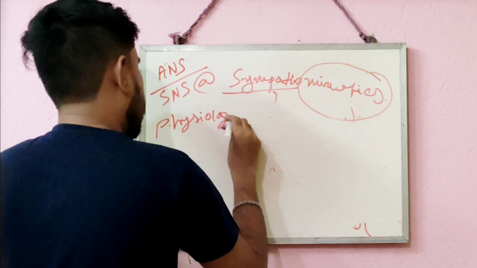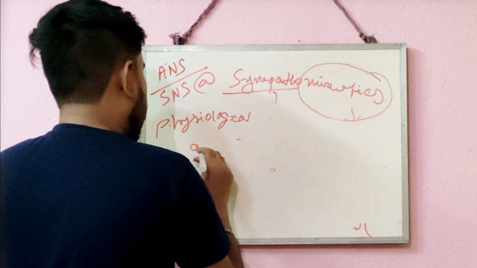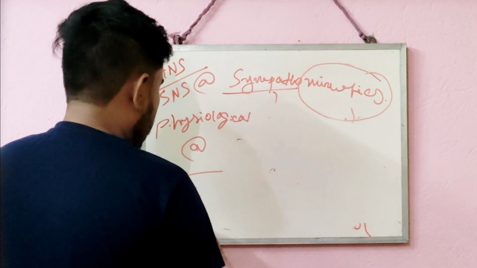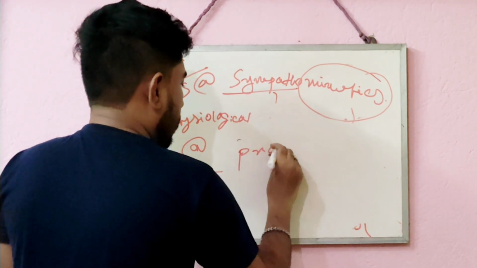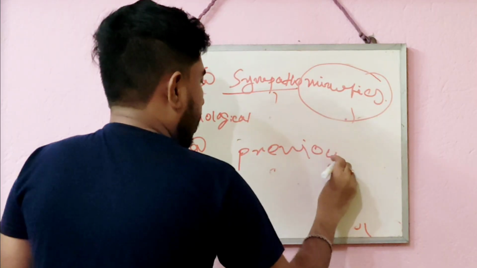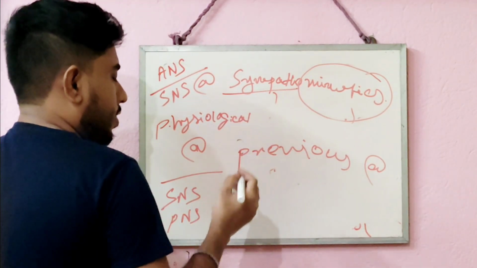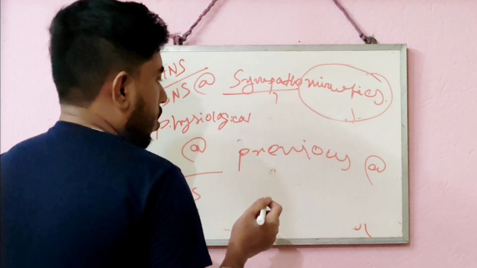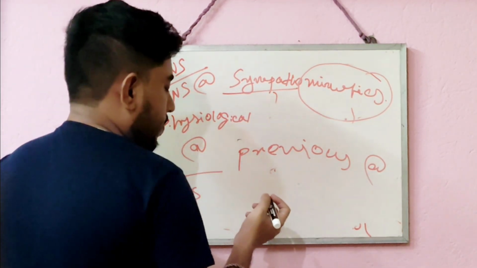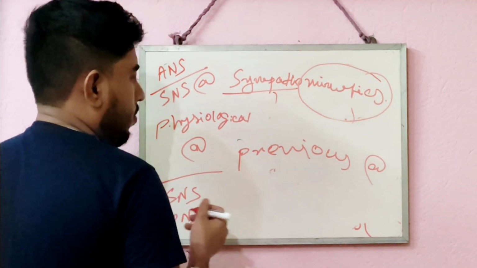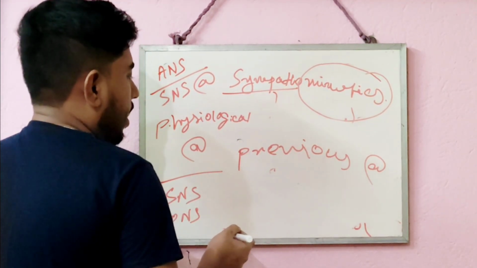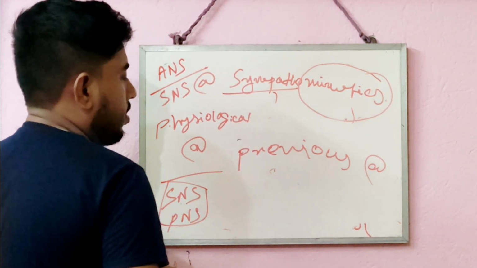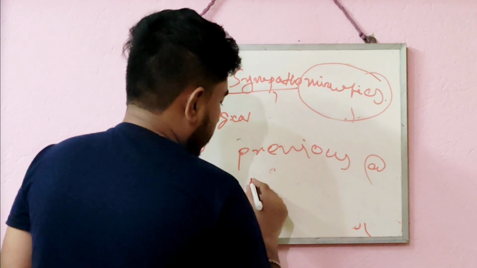The physiological action of the sympathetic nervous system and parasympathetic nervous system, and their action on different organs like the gastric system, cardiovascular system, kidney, eyes, and other systems such as the endocrine system and male genital system, I have already discussed in the previous video.